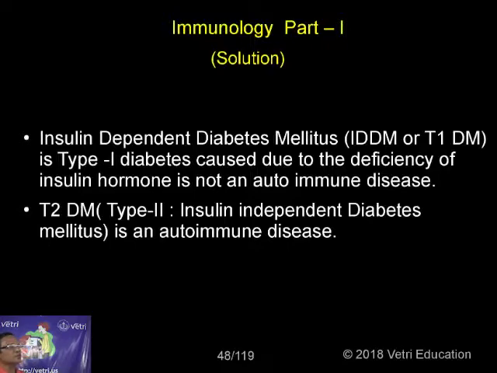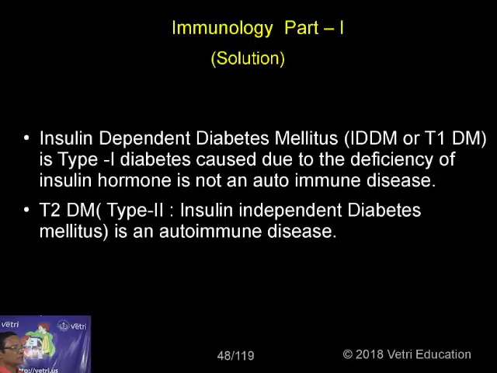Whereas type 2 diabetes, in some cases genetic in nature, is where insulin hormone is present at a normal level, but the cells are not responding. This is called T2 diabetes mellitus, and the first one is called T1 diabetes mellitus, or insulin dependent diabetes mellitus.